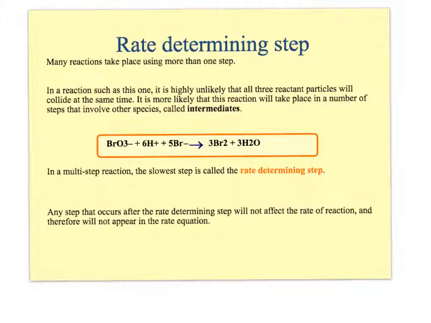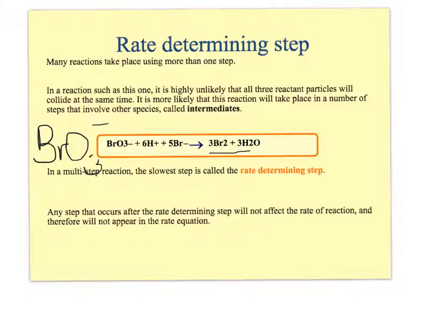So reactions take place using more than one step, quite often. This one here is the bromate species, BrO3-, that should be a little 3. Superscript BrO3-, there we go. In this case, the bromate, with bromine at +5, is going to bromine 0, so high oxidation state to low oxidation state, it is gaining electrons. This is taking place in various different steps, and there's going to be intermediates.